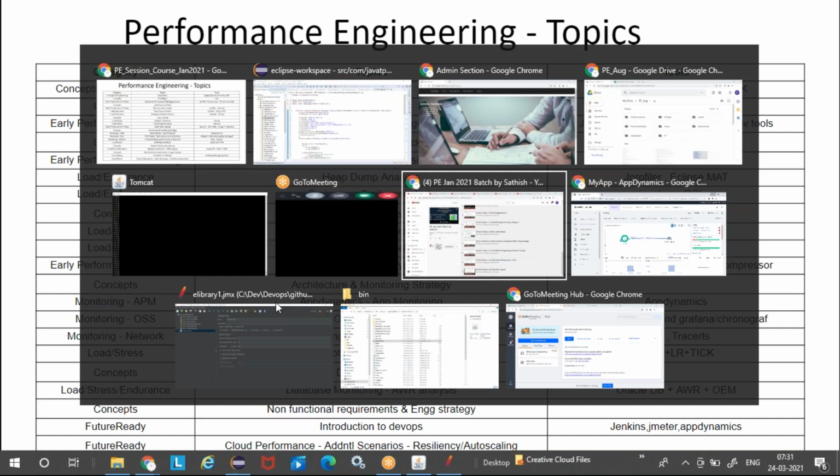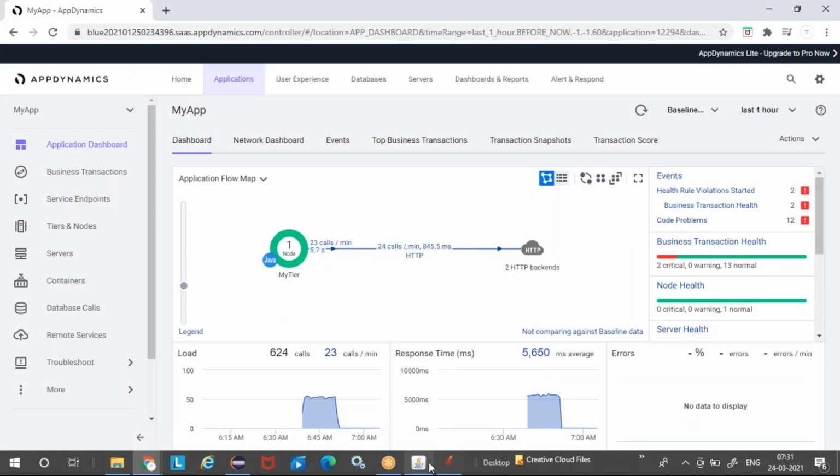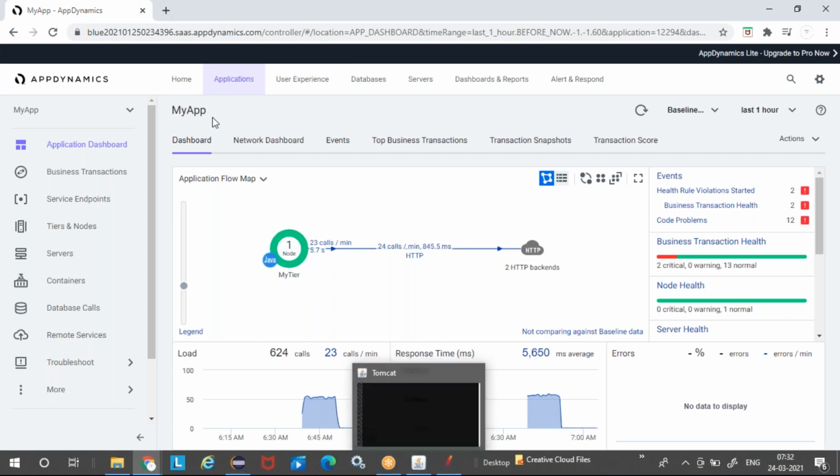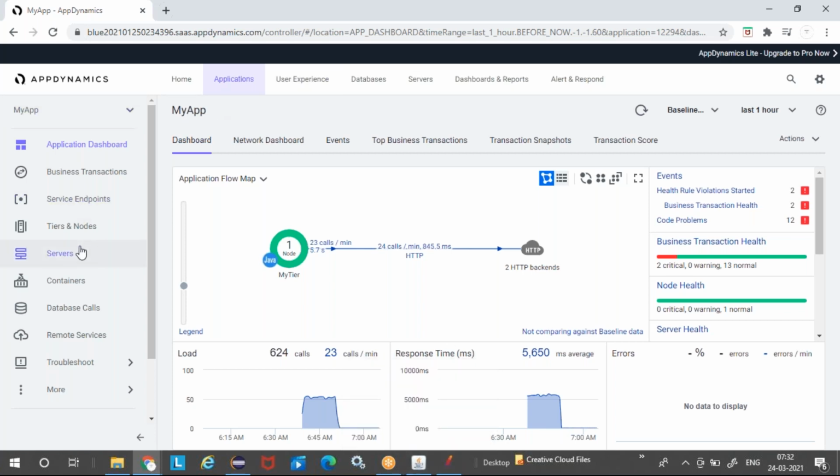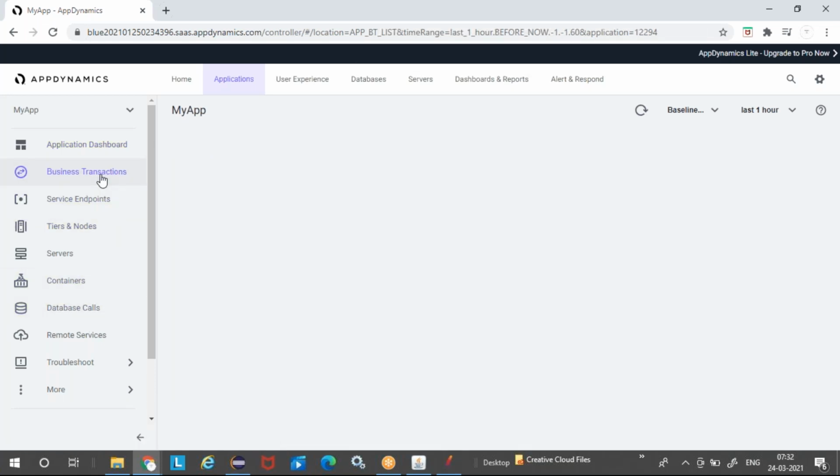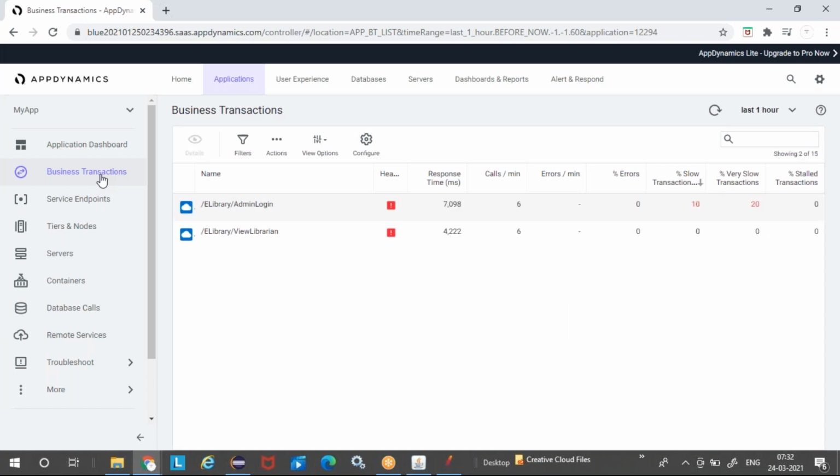Say, for example, the e-library application, whatever I showed you, right, that is connected to the AppDynamics cloud. So we'll look into how to configure AppDynamics with the Java application, how that instrumentation is going to work with the Java application, and then what are the various sections in AppDynamics that you will use for your analysis, debugging, troubleshooting. We'll run some load test, and we'll look into your memory analysis, your database calls, slow running calls, all the business transaction level details, and then how to set the alerts, to set the thresholds.